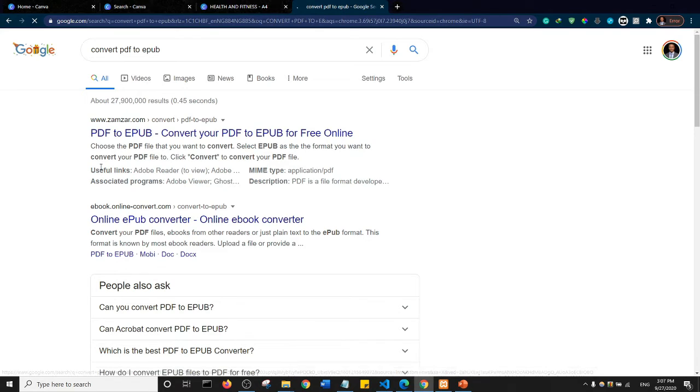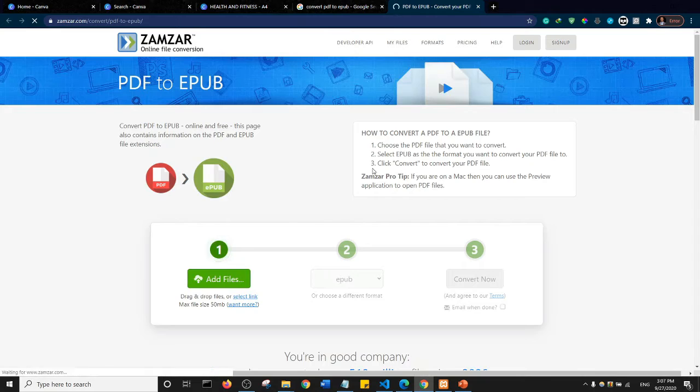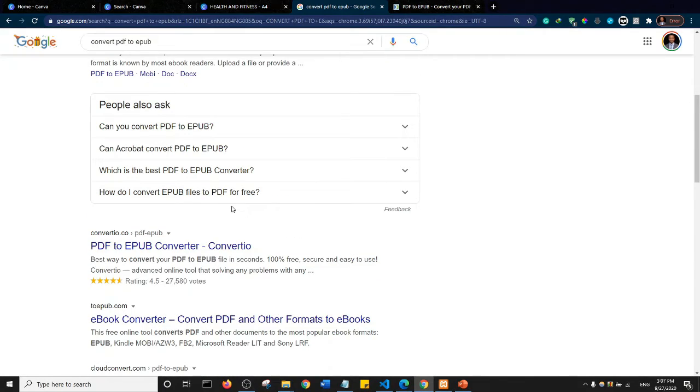There are so many tools online that you can use to convert your PDF to EPUB for free. I can click on this first one and let's see. You can use this tool to convert your PDF to EPUB format. All you need to do is add the file and click on convert now. I'm not going to do that, but feel free to use this service or check out any other free service. There's also convertio.co. I think this one is also nice. I've used it before.